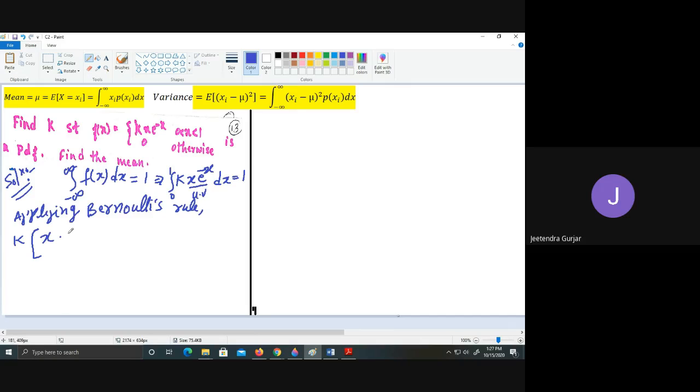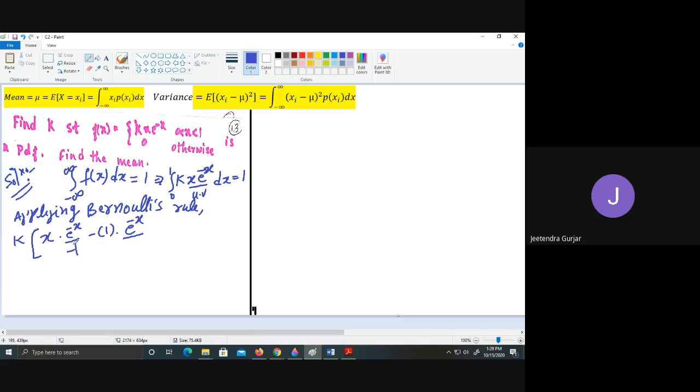So first you are going to take, here, e raised to minus x divided by minus 1, minus the differentiation of x. Differentiation of x is 1, and the integration of e raised to minus x is e raised to minus x divided by minus 1.